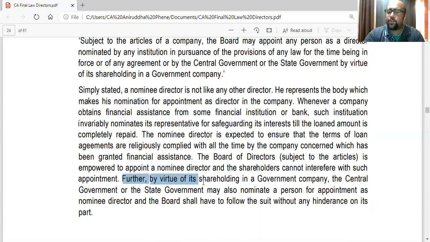Further, by virtue of its shareholding in the company, the central government or the state government may also nominate a person for appointment as nominee director, and the board shall have to follow suit without any hindrance on its part. When the government recommends, you have to appoint anyway.